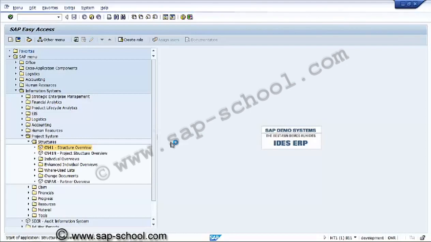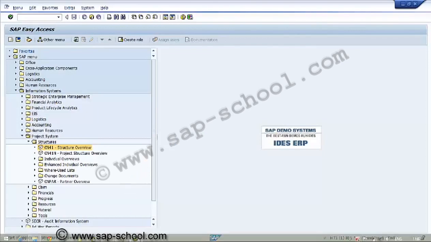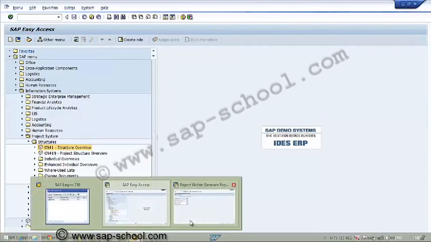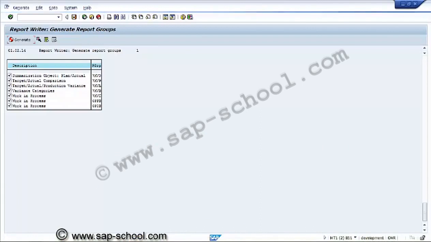Now we'll see what information CN41 gives. Execution is still taking place. SIG PP1 is being generated.